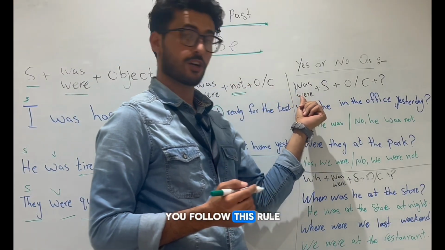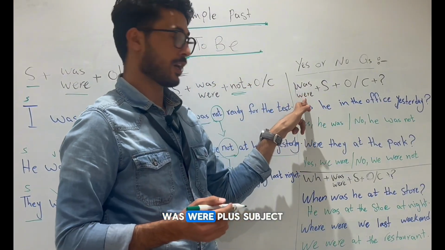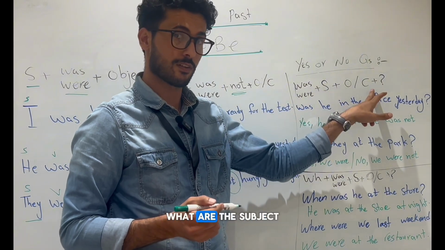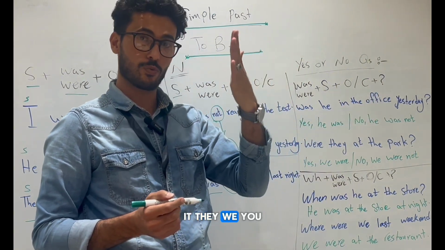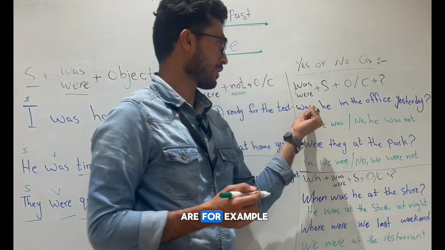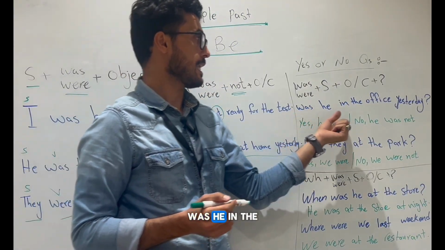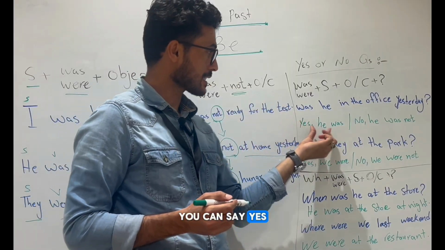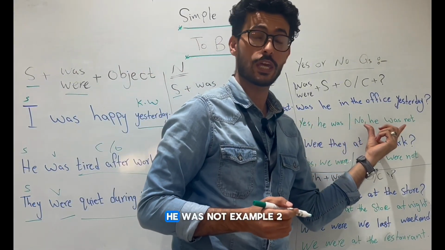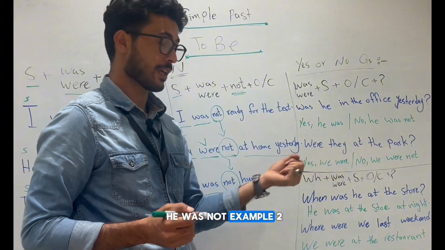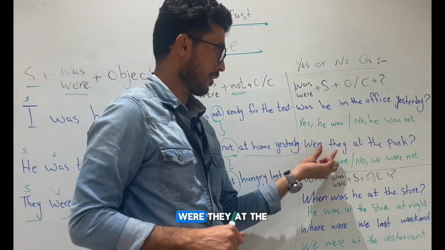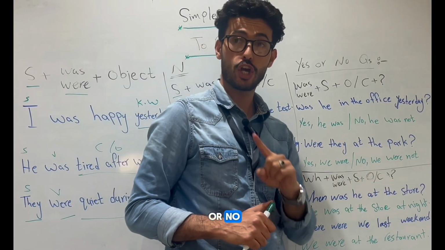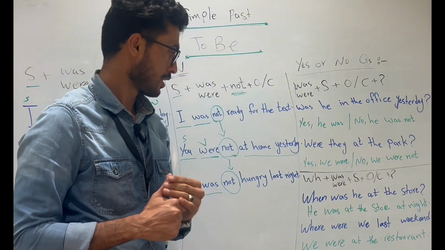How to make yes or no questions for simple past with verb to be? You follow this rule: was or were, plus subject, plus object, plus complement. What are the subjects? He, she, it, they, we, you, I. For example, was he in the office yesterday? You can say yes, he was, or no, he was not. Example 2, were they at the park? Yes, they were, or no, they were not.